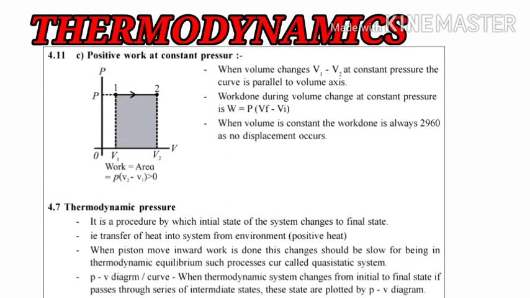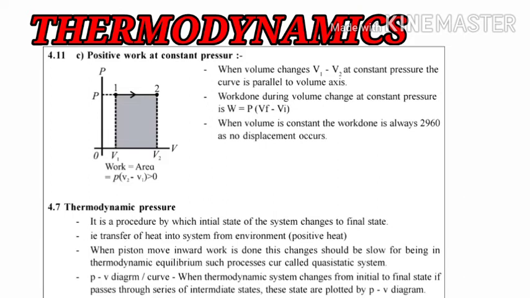For this process, students, you can see the point 1 at which the volume V1 is constant while the pressure is increased from 1 to 2. At the final volume Vf, when the process reaches point 2, the volume will be increased along with the pressure. So students, in this type of PV graph, when the volume changes from V1 to V2 at constant pressure, the curve will be parallel to the x-axis.